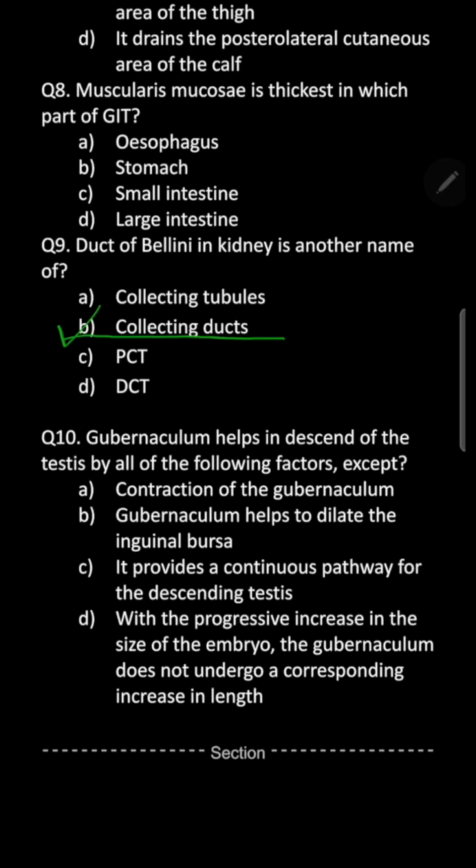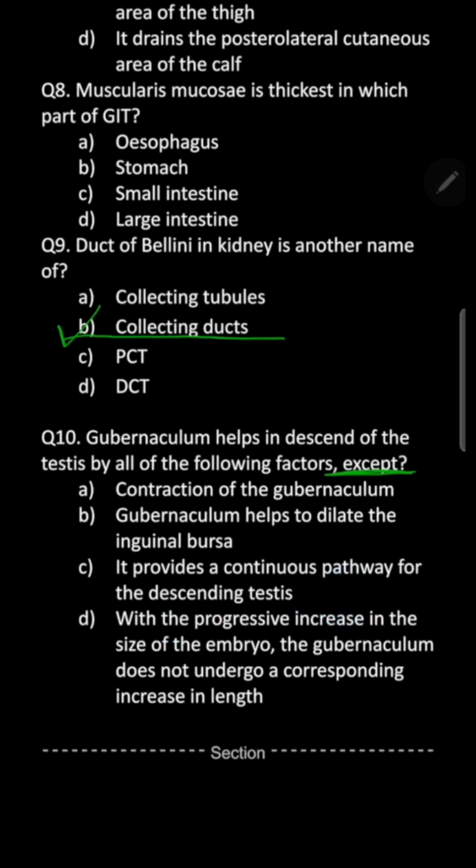Gubernaculum helps in descent of the testis. That's true by all of the following factors except contraction of the gubernaculum. Gubernaculum helps to dilate the inguinal bursa. This is true. It provides a continuous pathway for the descent of testis. This also is true.